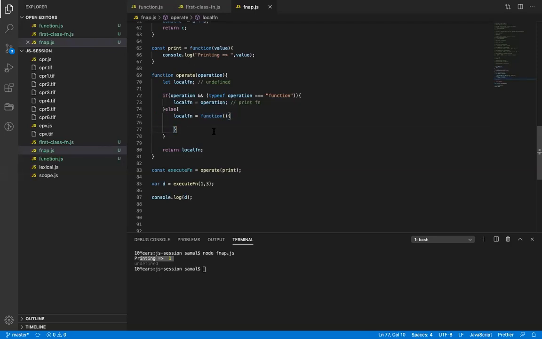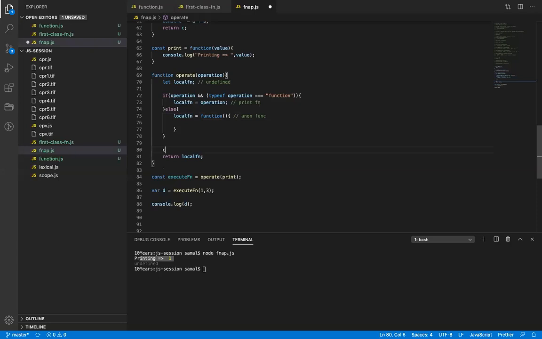Now in const execute function, what will it return here? So operate, print. Here, line number 83, the local function value is a function. Anonymous function. So what is the value here now? Let me just put a console here and say typeof local function and local function.